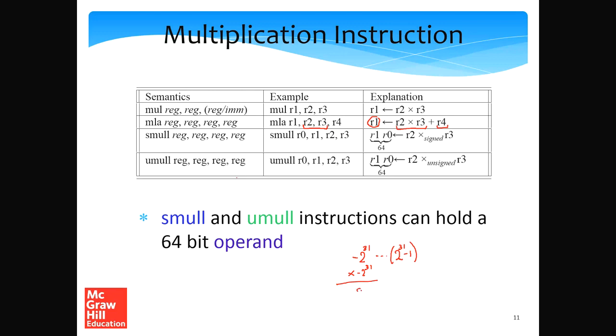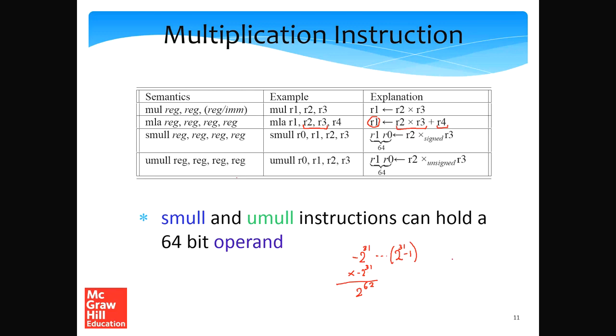The answer will be 2 to the power 62, which is well outside the range of a 32-bit number system, and as a result, we'll have an overflow. But let's say we don't want an overflow and we want some mechanism by which we can store the product without an overflow.